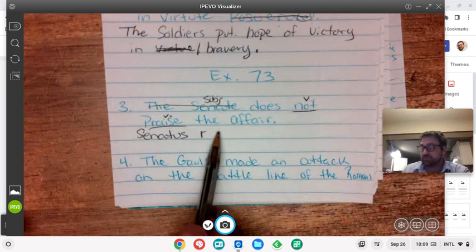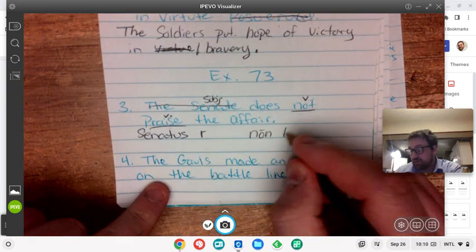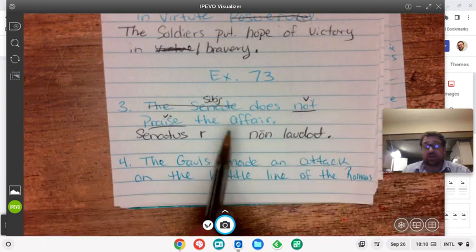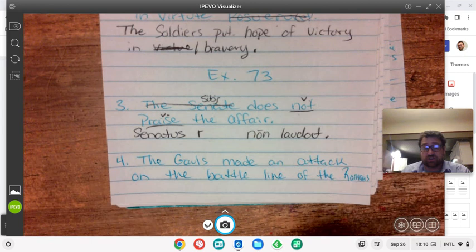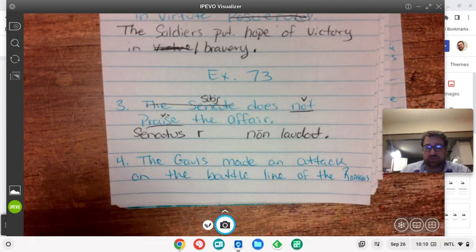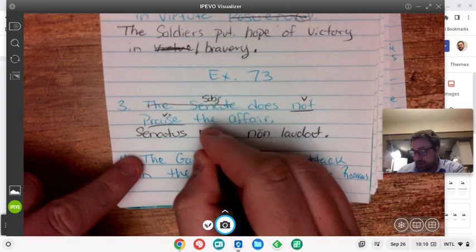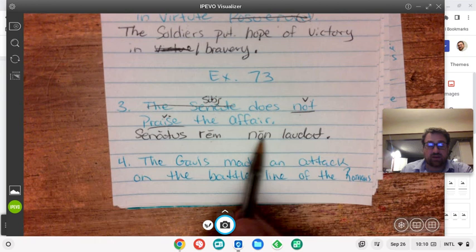non laudat. Does not praise. What goes on this, though? Since they're not verbing the affair, since they're not praising the affair, that affair should be in the accusative. Res, rei, rem, rem, rem. Senatus, rem non laudat. The Senate does not praise the affair.